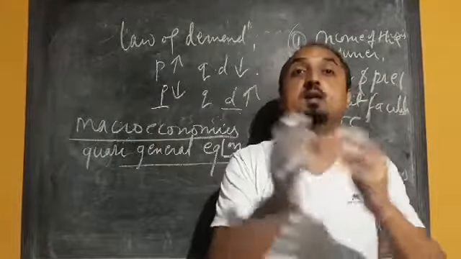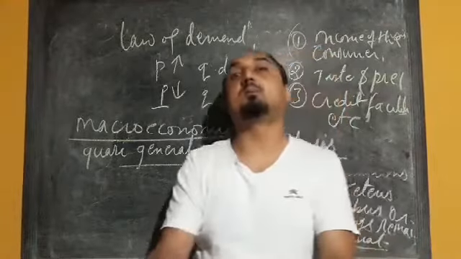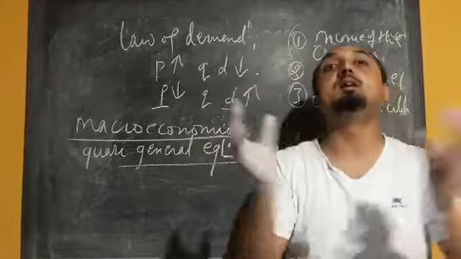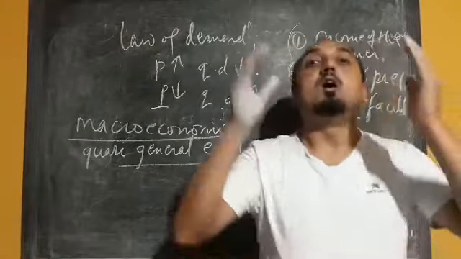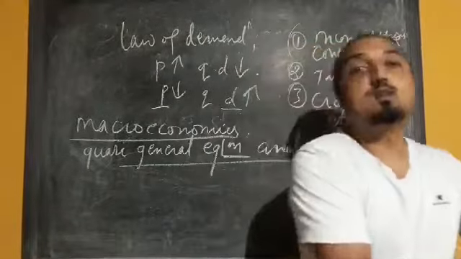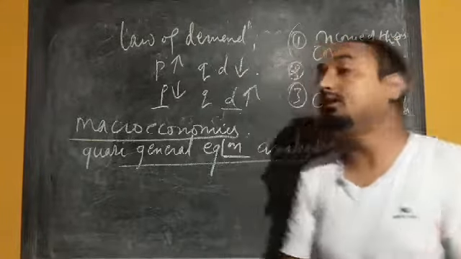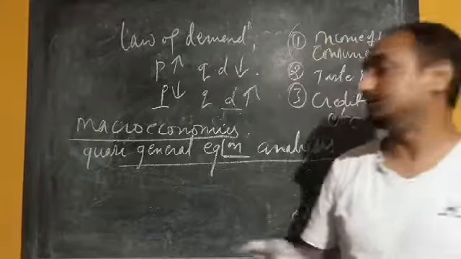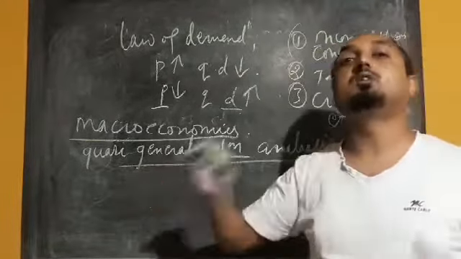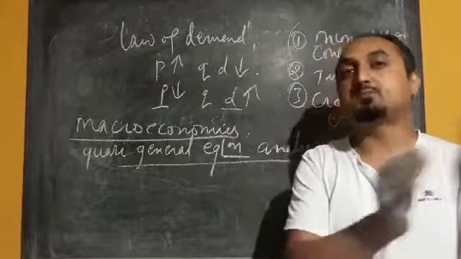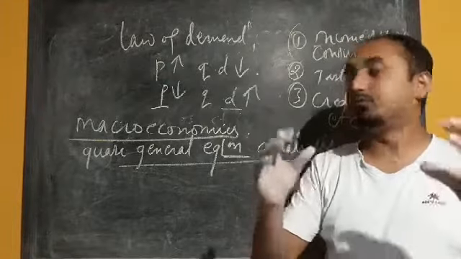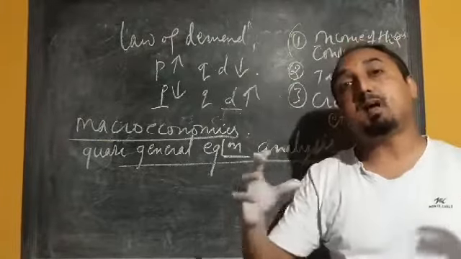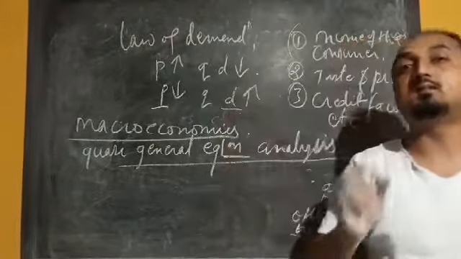Like aggregate demand and aggregate supply are interdependent with each other. So here we will not use the condition of ceteris paribus or other things remaining constant. All the factors will be variable and the impact of all the factors will be considered at the same time.